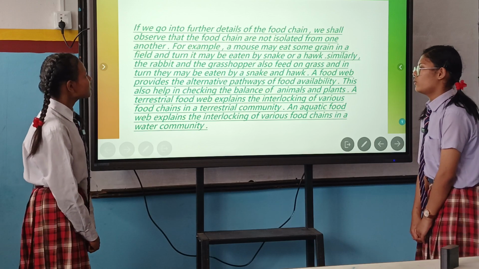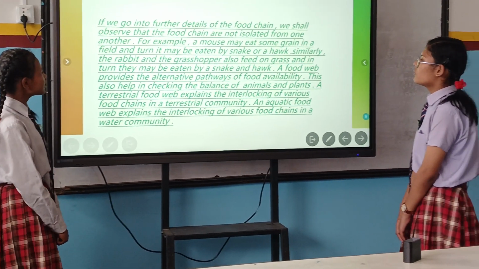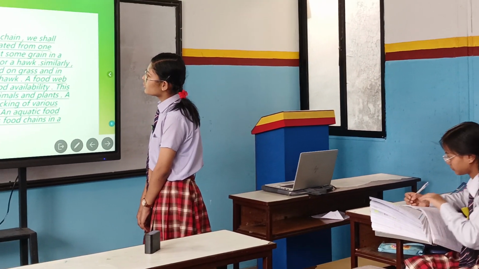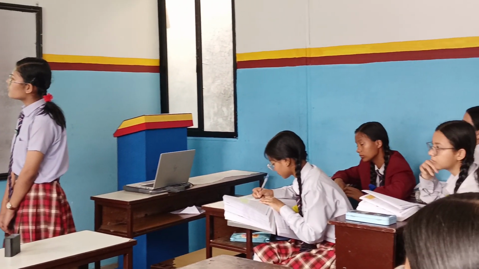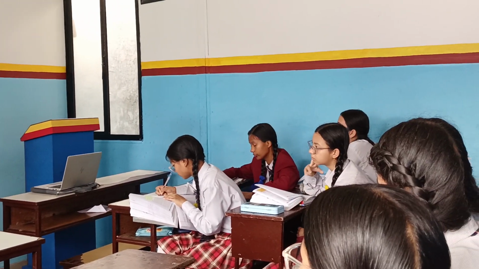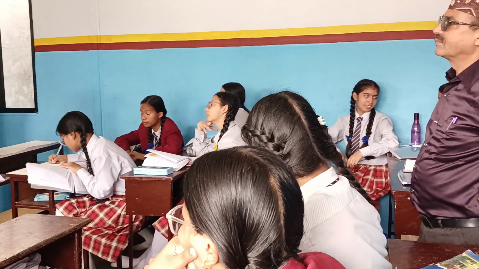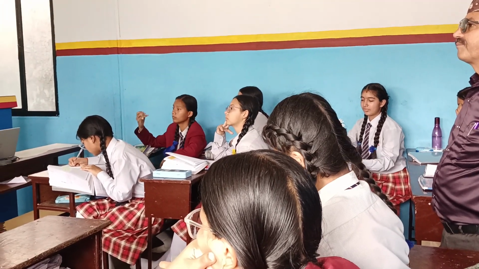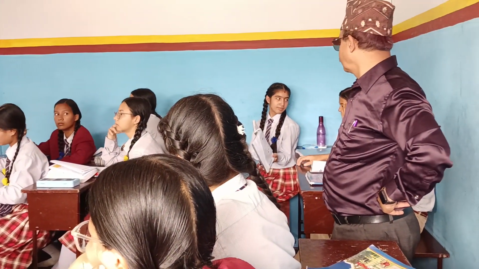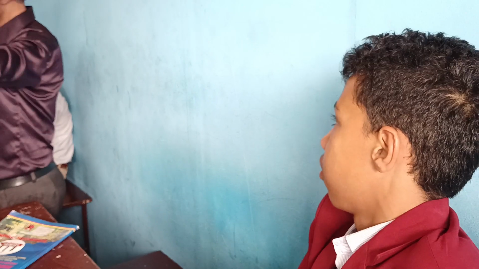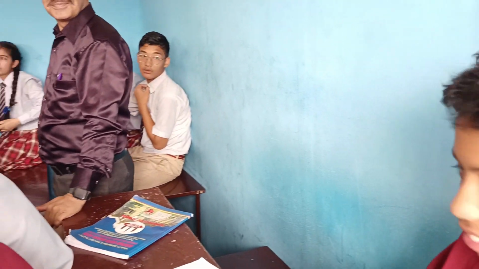If we go into further detail of the food chain, we shall observe that food chains are not isolated from one another. For example, a mouse may eat some grain in a field, and in turn it may be eaten by a snake or a hawk. Similarly, the rabbit and the grasshopper also feed on grass, and in turn they may be eaten by snake and hawk. A food web provides alternative pathways of food availability. This also helps in checking the balance of animals and plants.